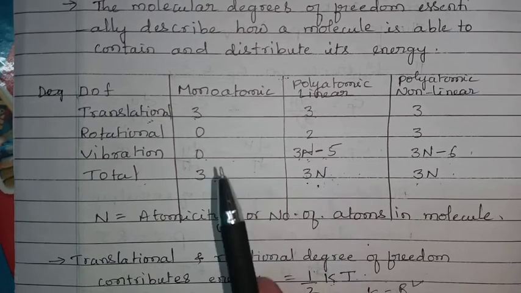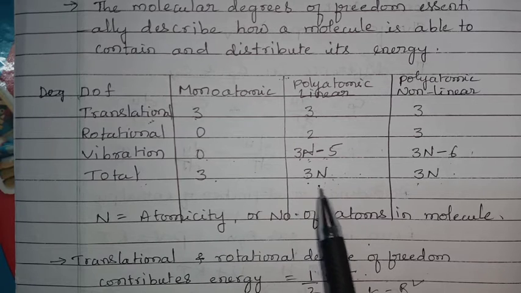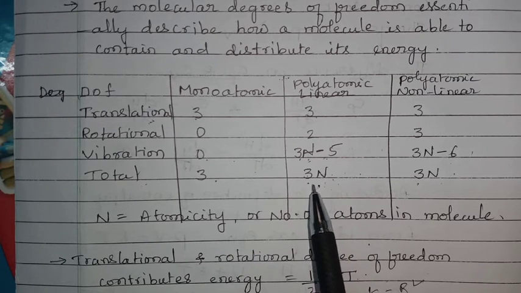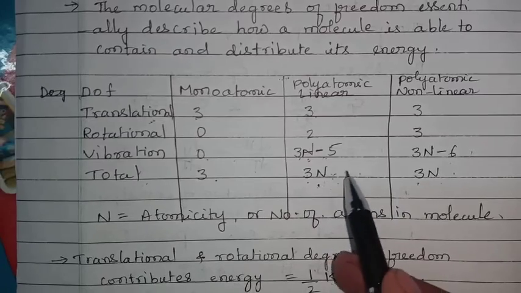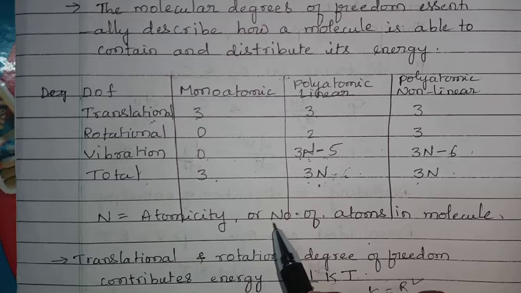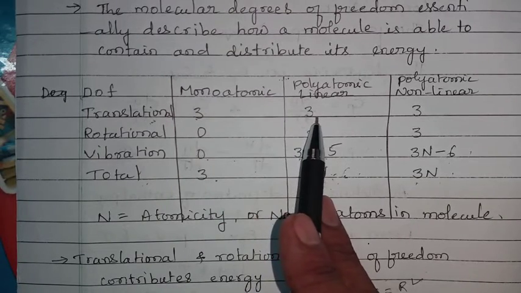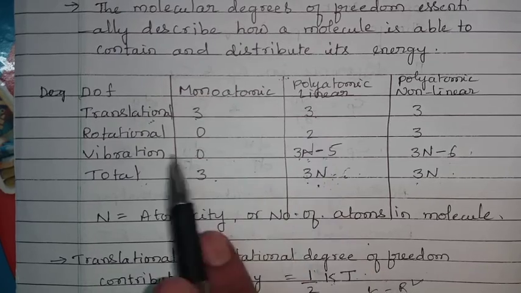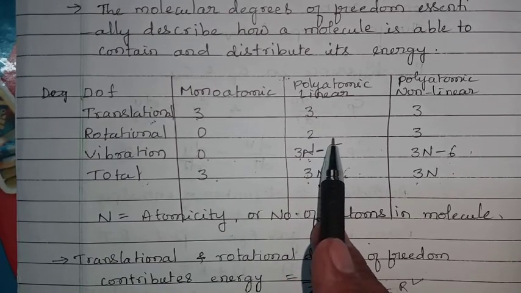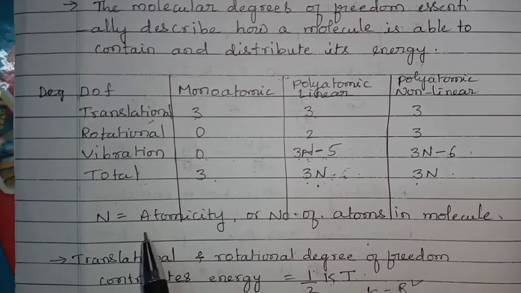Shall I repeat it? For hydrogen, n value is 2, it means 3 into 2, this is equal to 6. Hydrogen has 6 degrees of freedom. Out of 6, 3 translational, 2 rotational, and 1 vibrational degree of freedom.